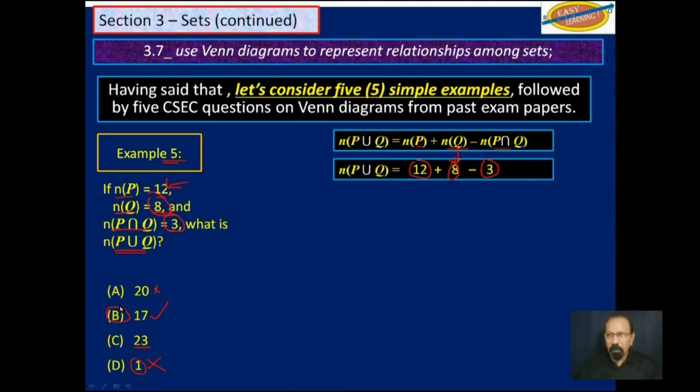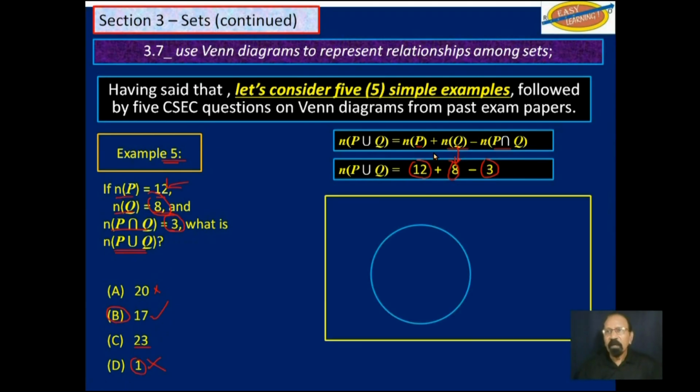Let's verify that, of course. Let's say this is the universal set. That's P, that's Q. We have 3 here. If we have 3 there, then the remainder here will be 9, because remember we have 12 in this subset P. And of course, Q will be 5 because we have 8 in the subset Q. So that 3 and 5 would give us 8.